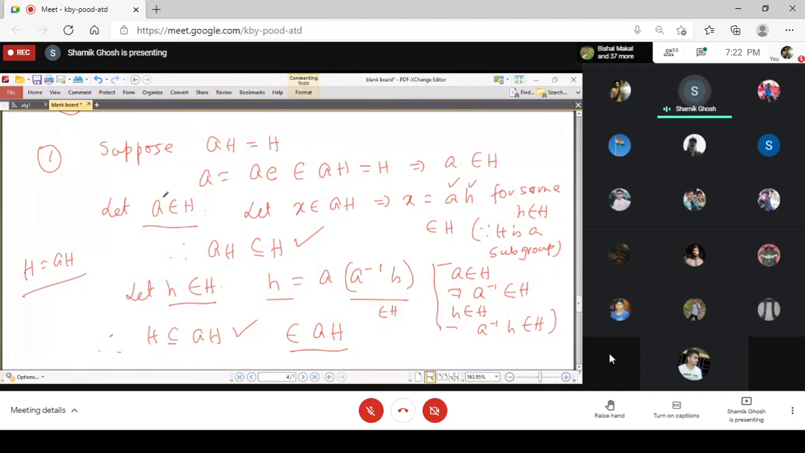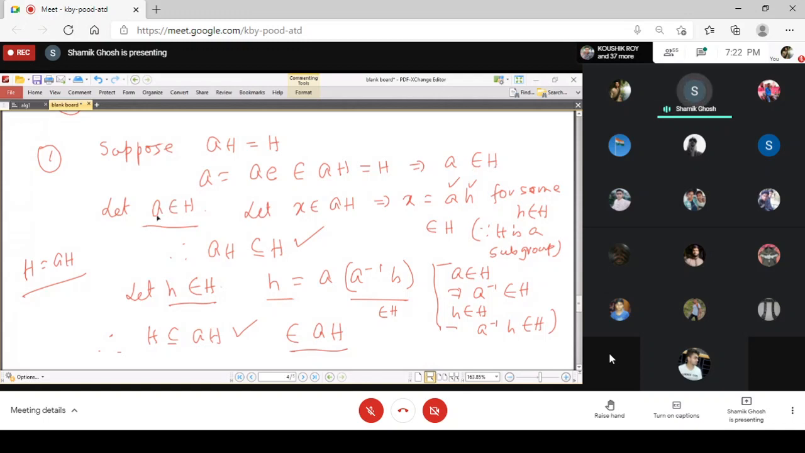And if you review the proof, first we start from aH equal to H, we want to show that a belongs to H. So the trick we did, instead of any element of H, we fixed a particular element, that identity is always belonging to the subgroup. So a you can write as ae, and e is belonging to H, and therefore ae belongs to aH. And it is given that aH equal to H, so you get that a belongs to H.